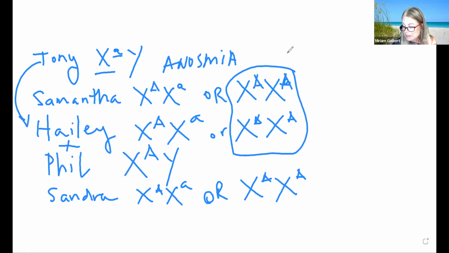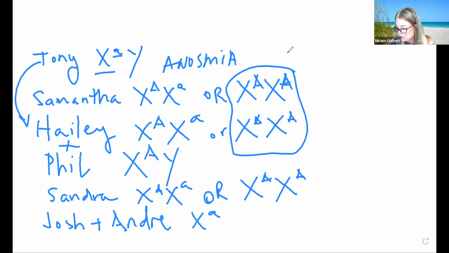And then Phil and Haley also have Josh and Andre, and the twin boys are affected with anosmia. So for sure, their phenotype is that one, right? Another piece of information that we have is that Tony and Haley's parents, Tom and Dolores, can smell normally.